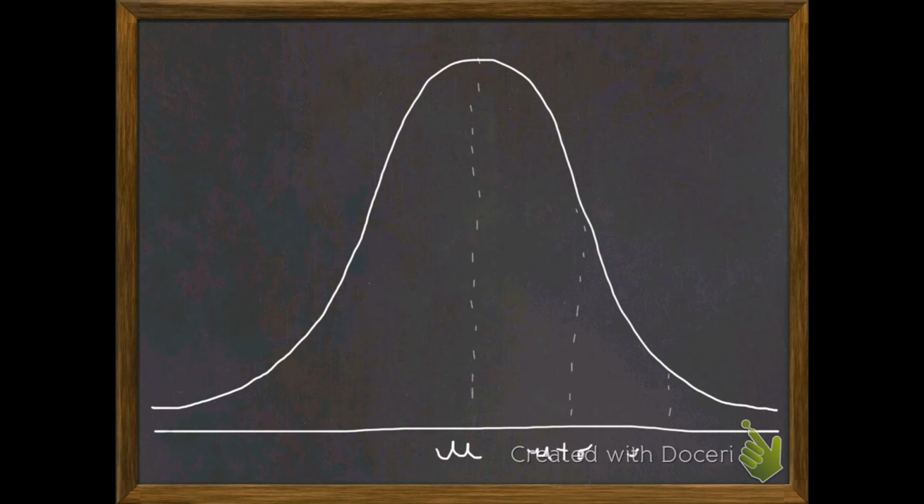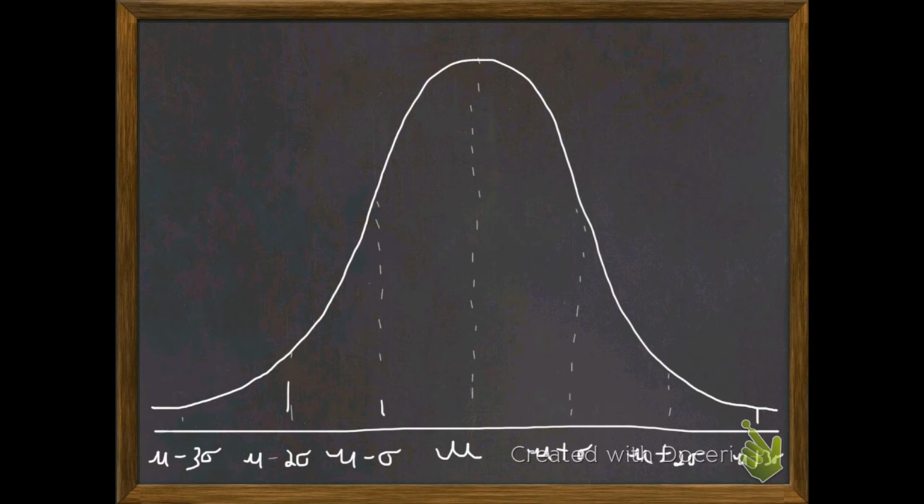This will be the mean plus 2 standard deviations. And this will be the mean plus 3 standard deviations. On the other side, we have the mean minus a standard deviation, the mean minus 2 standard deviations, and the mean minus 3 standard deviations.